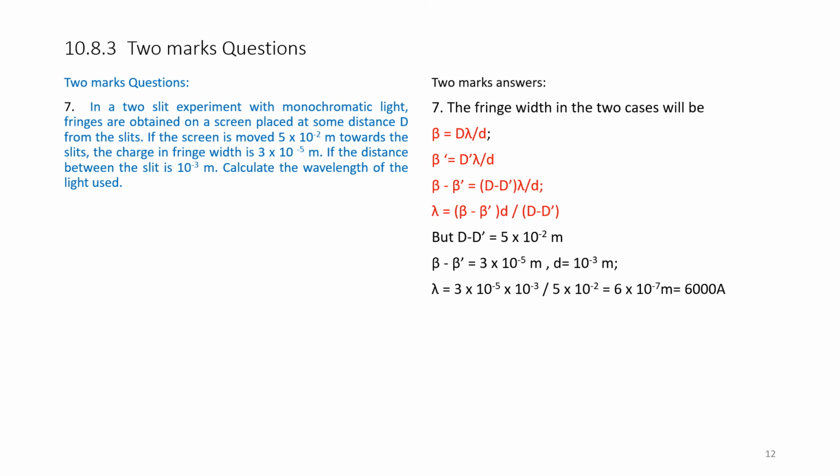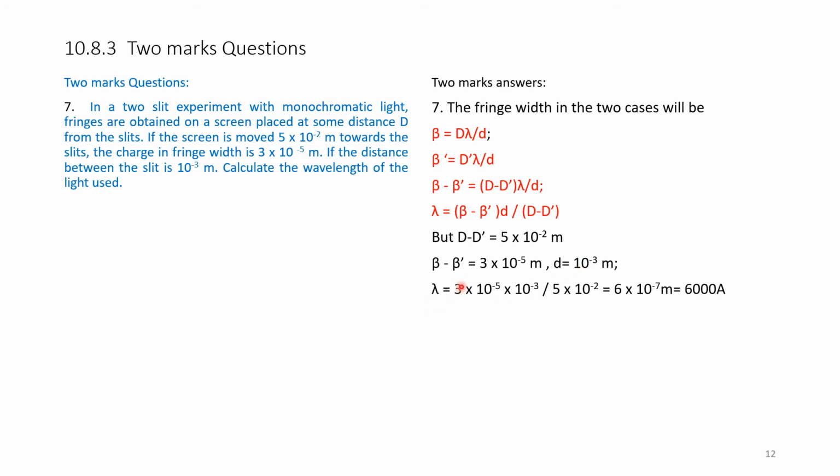Therefore, lambda from this equation is given by (beta minus b dash) into d divided by (D minus D dash). But the D minus D dash is given by 5 minus, and beta minus b dash is equal to 3 into 10 to the power of minus 5 meters. Therefore, small d is also given as 10 to the power of minus 3 meters.